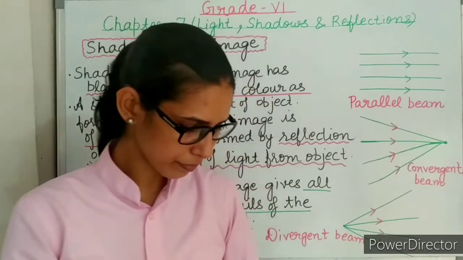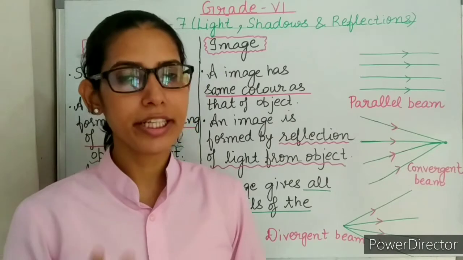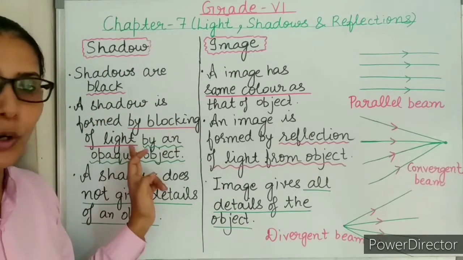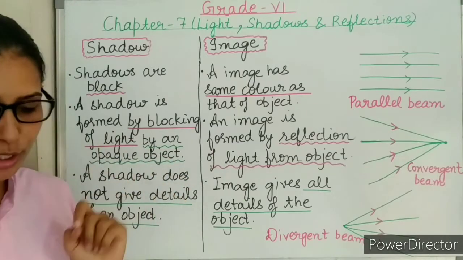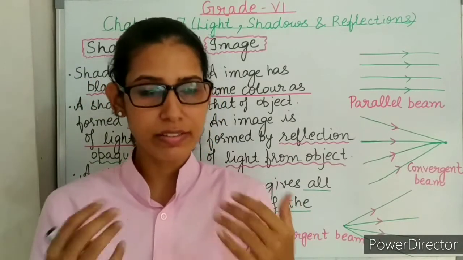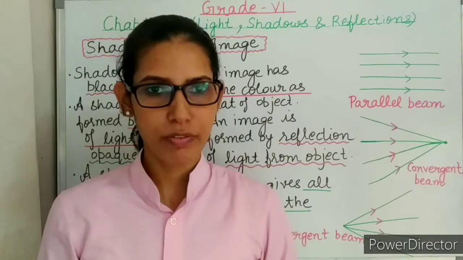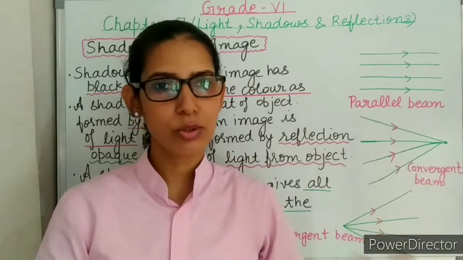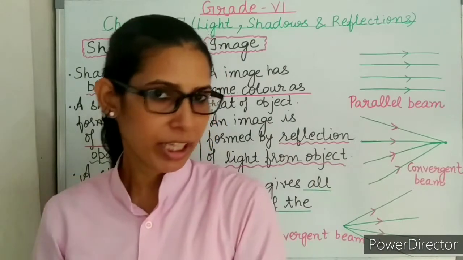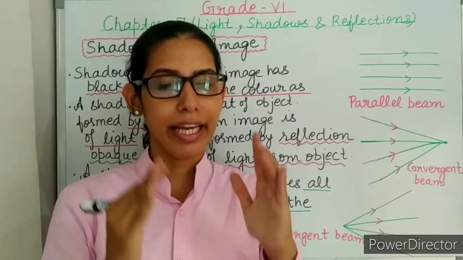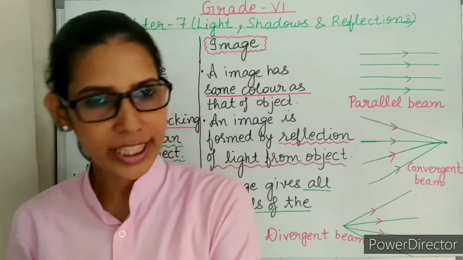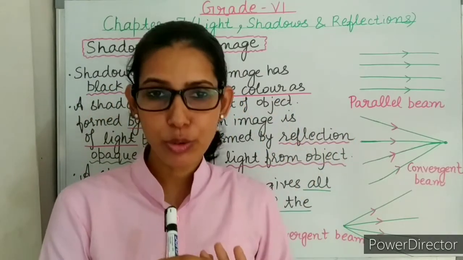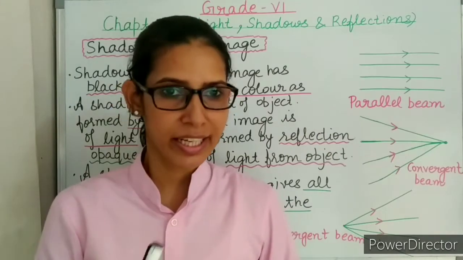Next is, state two conditions needed for a shadow to be formed. As I told you, a shadow is a dark region which is formed by the blocking of light by an opaque object. So what things are required for the formation of a shadow? Number one, we need a light source. Without a light source, there will not be any shadow. Number two, we need an opaque object, and we also need a screen. So for the formation of a shadow, we need three things: light source, opaque object and screen.